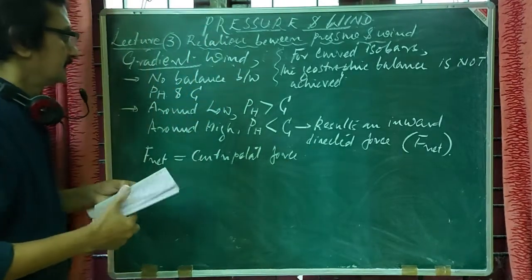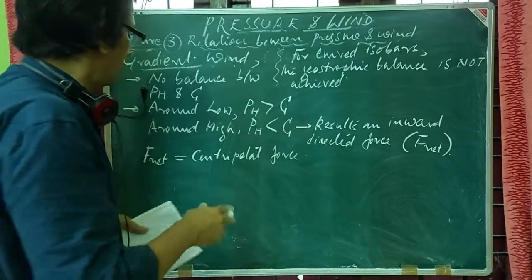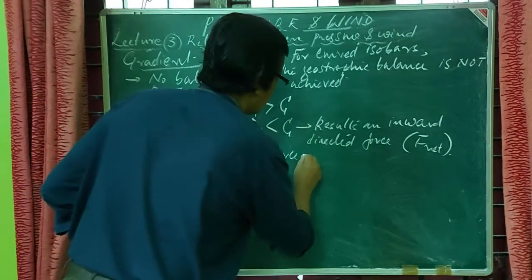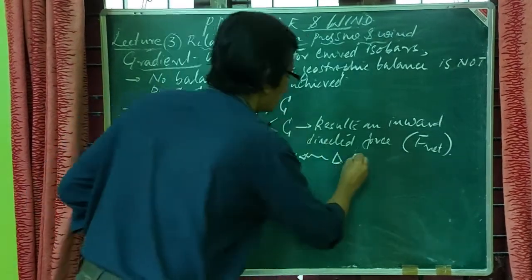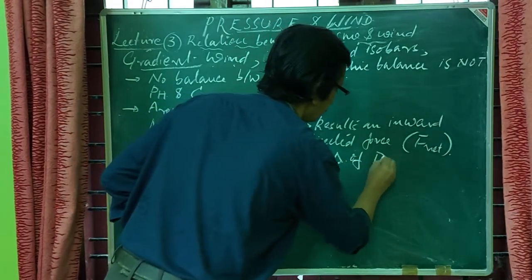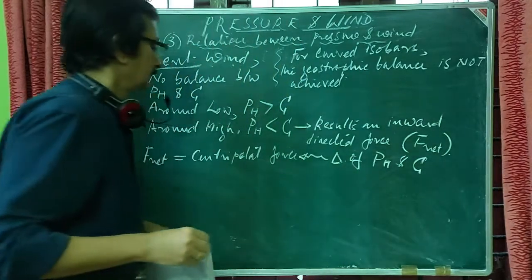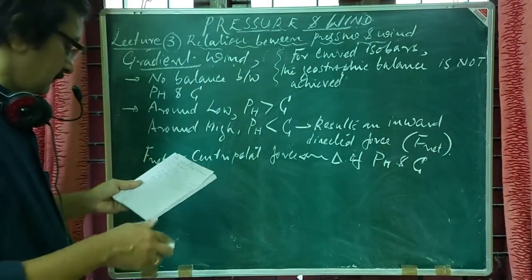Because there is no balance between pH and C, the centripetal force is the difference of pH and C. That will provide the necessary centripetal force.